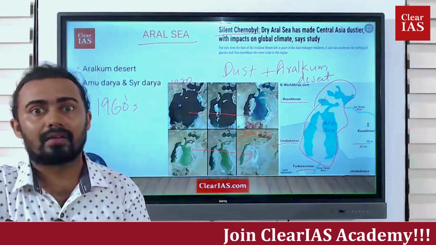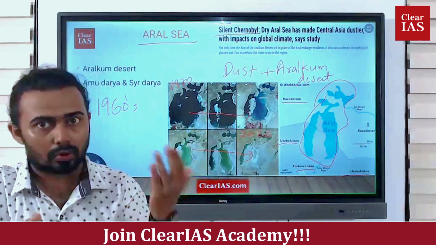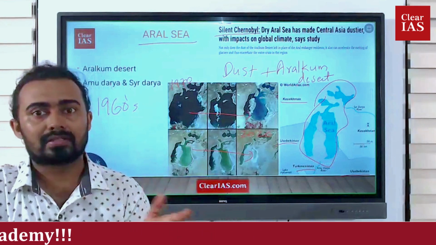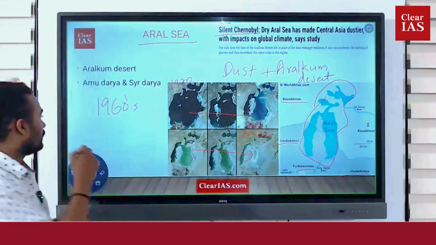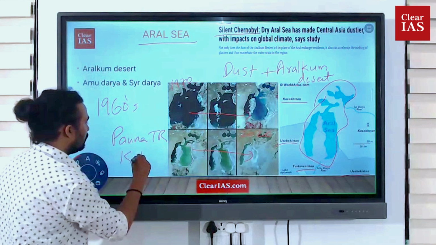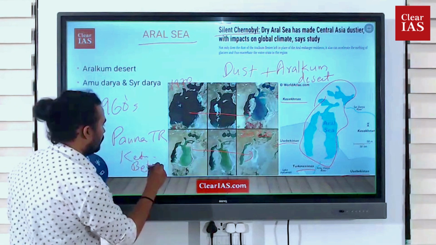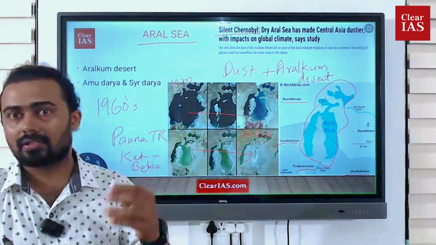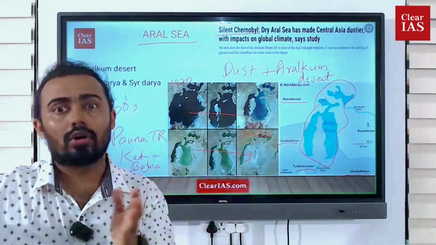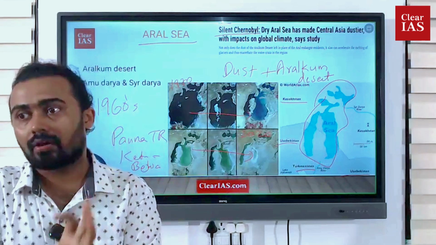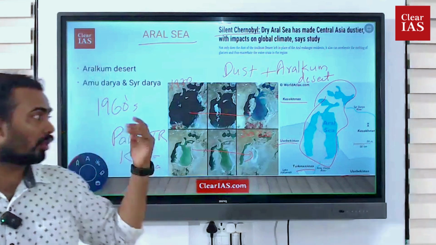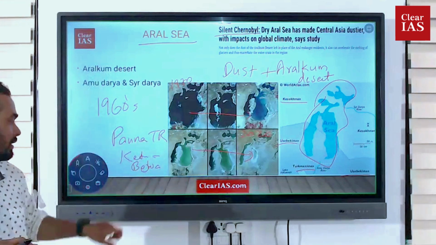For example, there are different river interlinking projects going on in India. One is the Ken-Betwa river interlinking, which is submerging the Panna Tiger Reserve. Because of the Ken and Betwa river linking, the Panna Tiger Reserve is getting submerged. Whenever we alter the natural course of any ecosystem, it will definitely have positive as well as negative implications. So any such topic automatically becomes important from our UPSC perspective also.